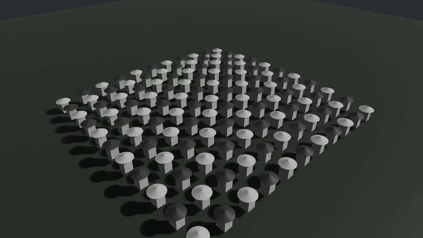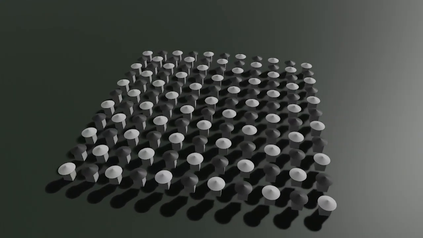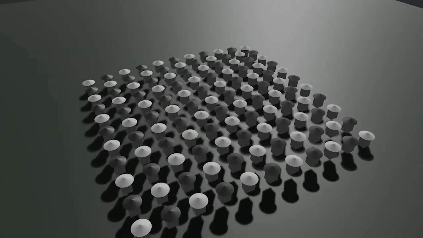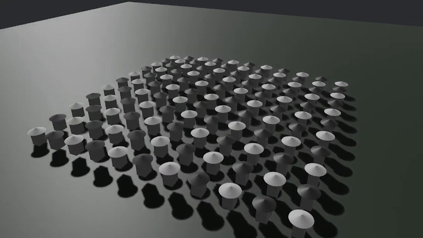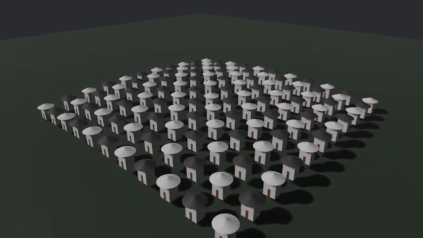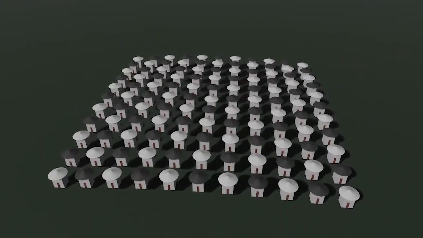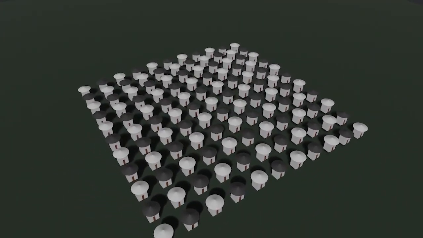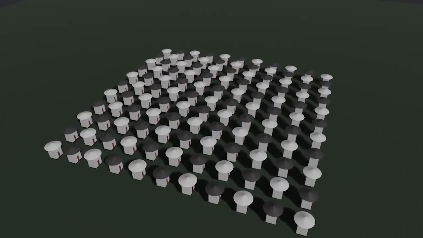This is our world. It's a simple two-dimensional grid, a neighborhood, and living in this neighborhood are two types of humanoids. Let's call them black humanoids and white humanoids. At the start of each simulation run, they are randomly spawned in the houses. And here is the one and only rule of this world.